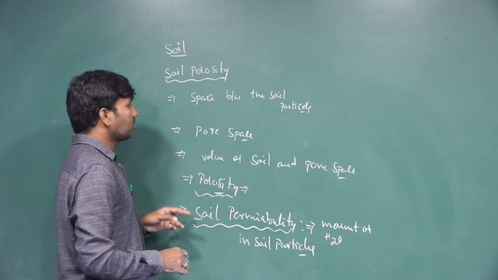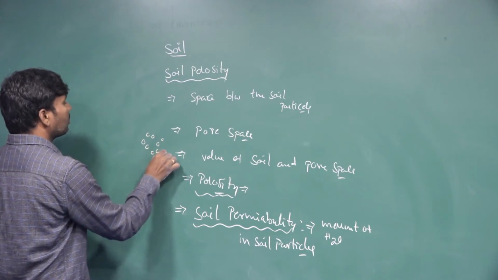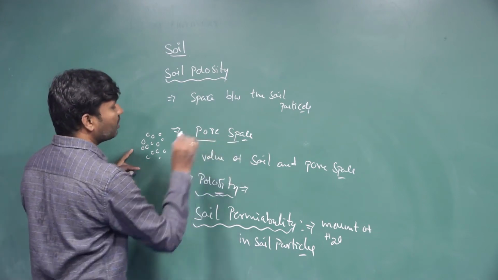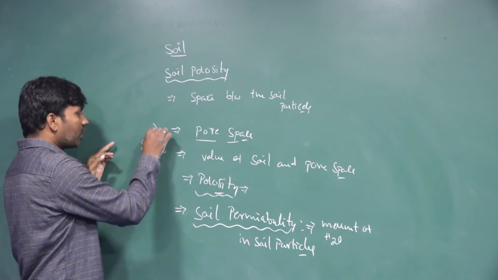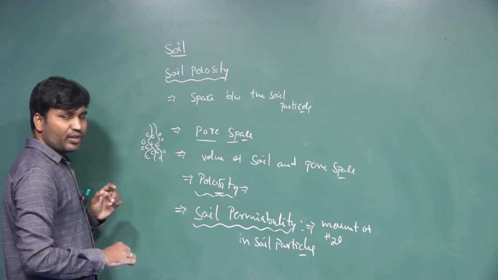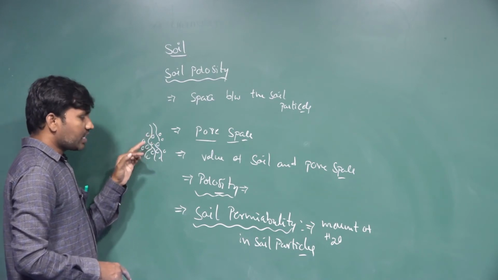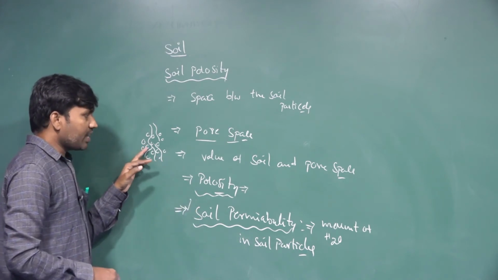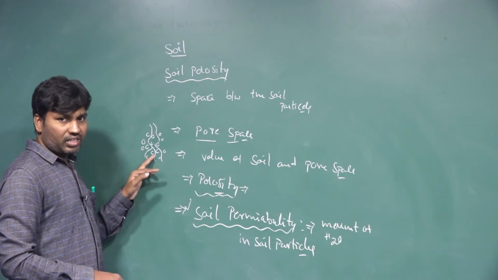In soil particles, as we already discussed, the space that forms between them is given the name pore space. Whenever the pore space increases, water molecules very easily pass through or move between the soil particles. This movement of water and this characteristic of the soil is called soil permeability. The more space, or the more porosity, the soil contains, the more permeability it shows.